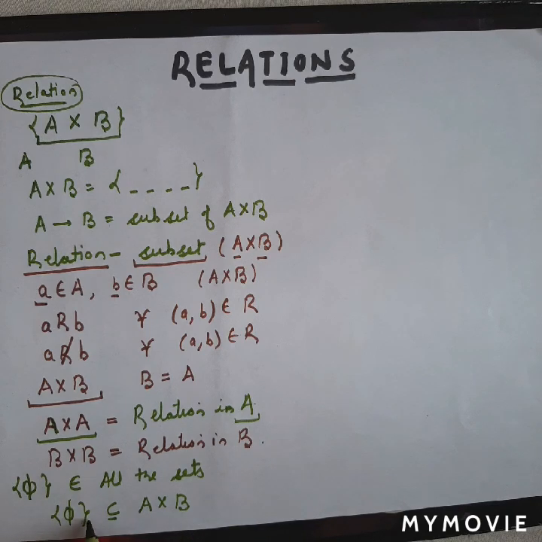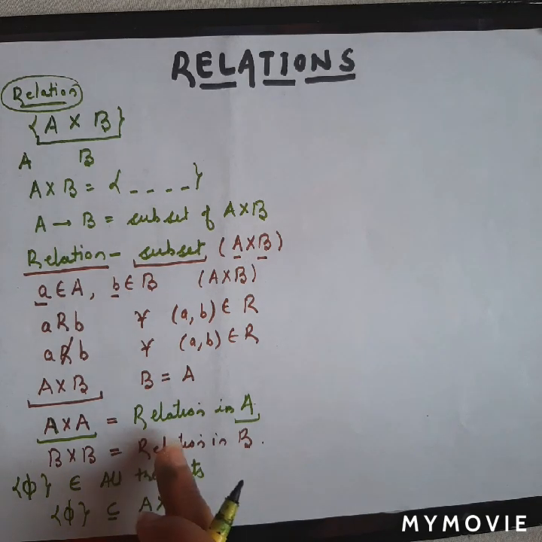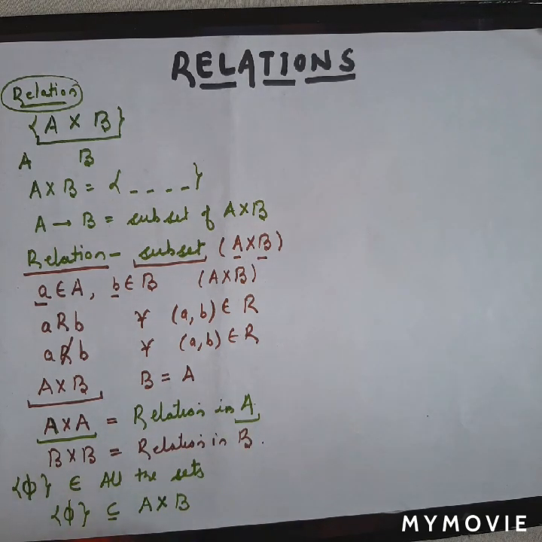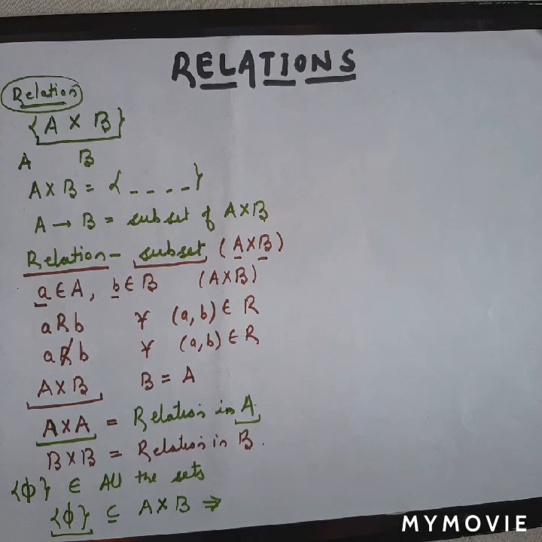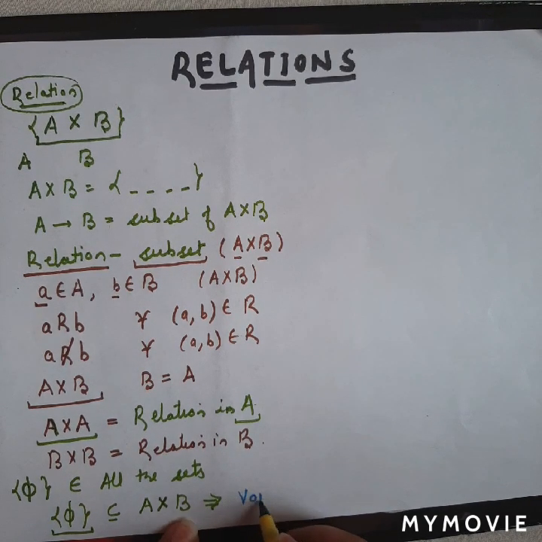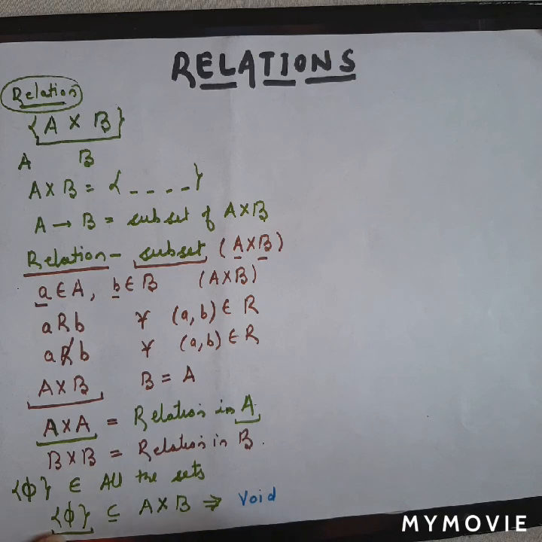So we will say that phi is always a relation from set A to B, or a relation in A only, or a relation in B only. So phi is a relation, and the name of this relation is void relation. We also call this set a void set, empty set, right?